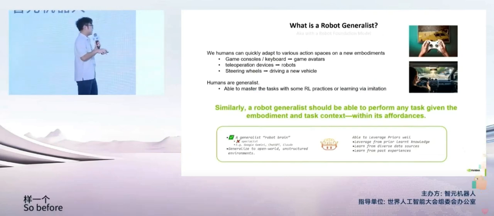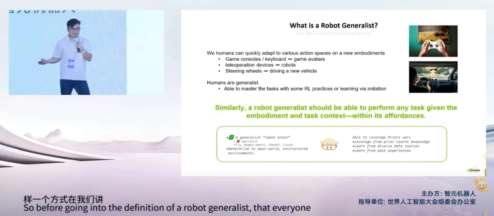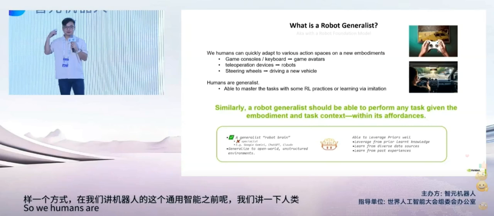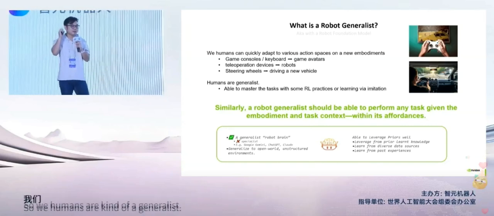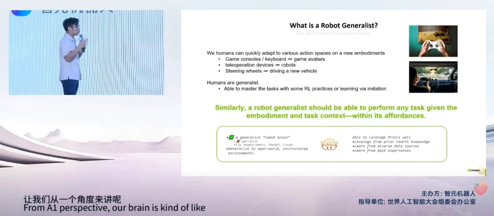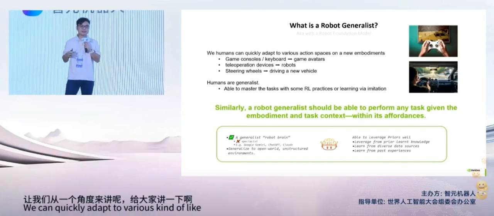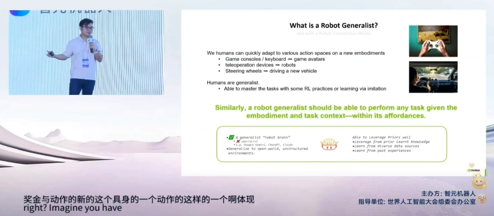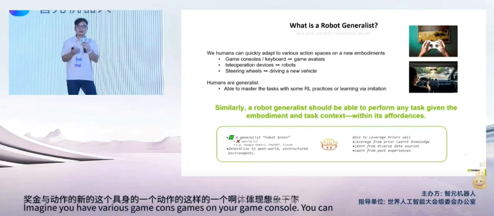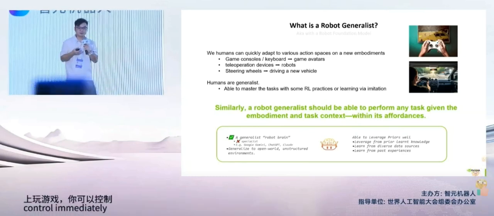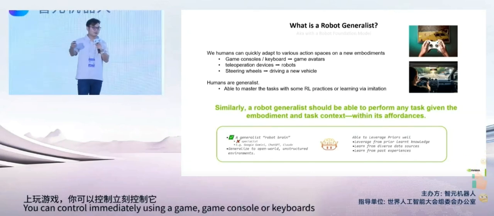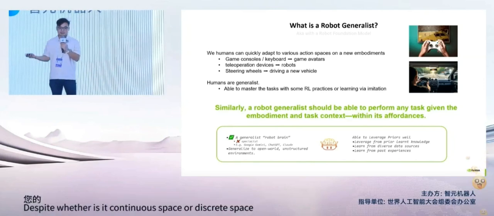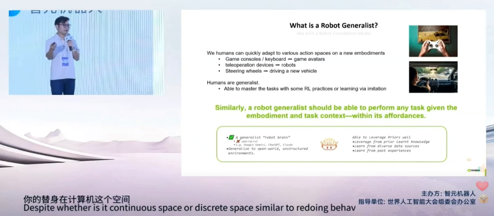So before going into the definition of a robot generalist that everyone talks about just now, let's think back as we humans. So we humans are kind of a generalist from one spectrum. Our brain is kind of like a generalist. We can quickly adapt to various kinds of action spaces or new embodiments, right? Imagine you have various games on your game console. You can control immediately using a game console or keyboards to control the game avatar, despite whether it is continuous space or discrete space. Similar to us doing behavior cloning on different kinds of robots.